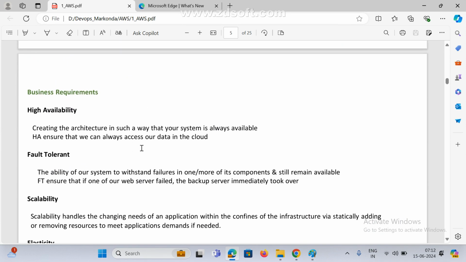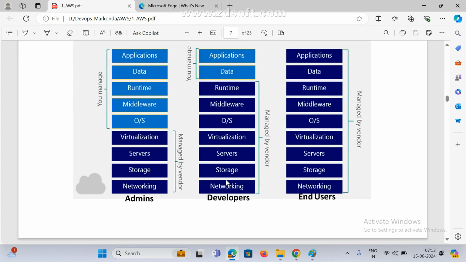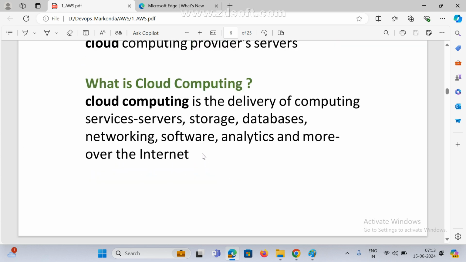So these are the main ones. Businesses have availability, and you create the architecture in such a way that your system is always available, so no need to worry. Fault tolerance means our system keeps working without failure even if one or more of its components fail. Mostly we are working with this one.